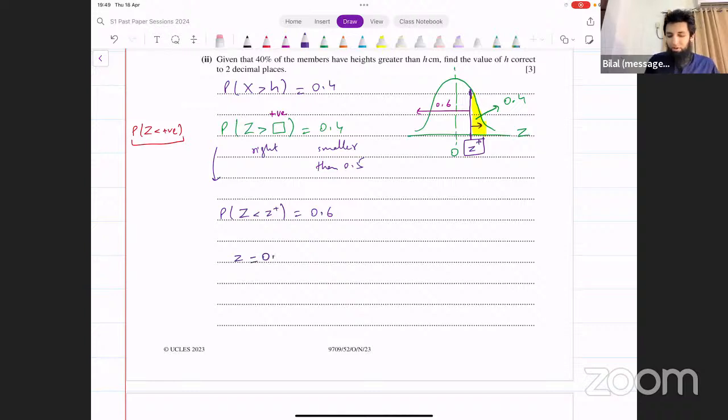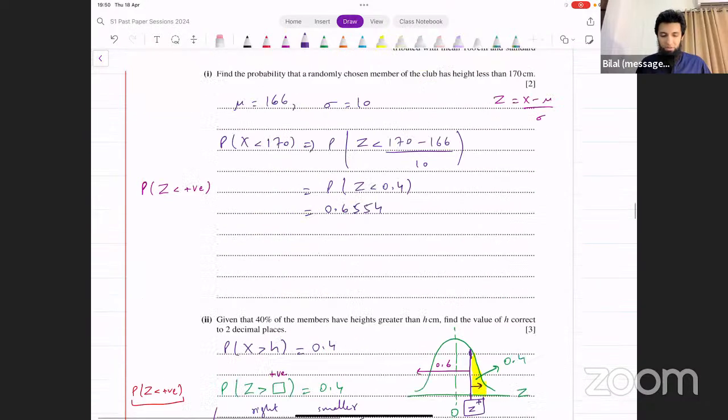Now, if the actual z value was negative, we would put negative here, but we know that the z value was positive, so we just use that same value. And now we put this in the formula, z equals x minus mu over sigma. What's the value of z? 0.253. That equals x. In place of x, we put h minus the mean.